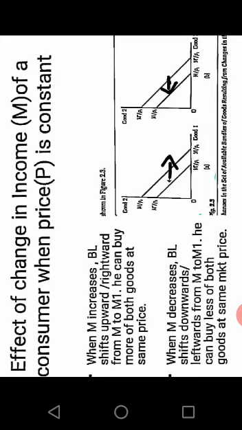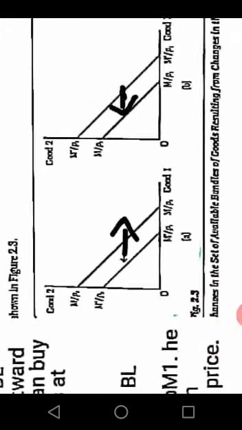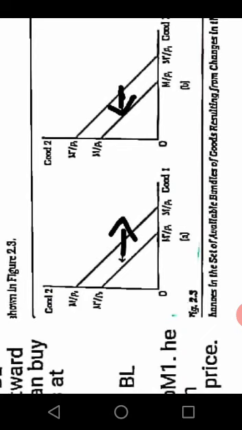When income decreases, the budget line shifts downwards or leftwards from M to M1. He can buy less of both the goods at the same market price. You can see in the second diagram, the original budget line is M divided by P1. When income becomes less, he is able to buy less, and it is shown by the arrow which is moving inwards towards the origin.